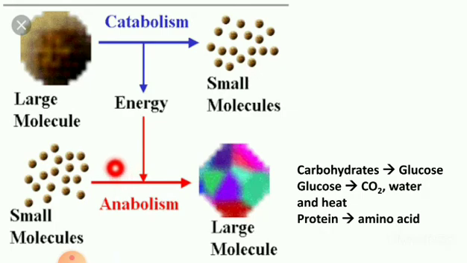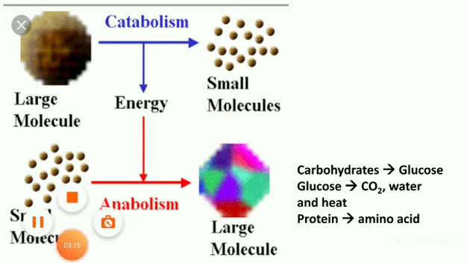Next, catabolism. Catabolism, or destructive metabolism, is the process that produces the energy required for all activity in the cells. In this process, cells break down large molecules, mostly carbohydrate and fat, to release energy.